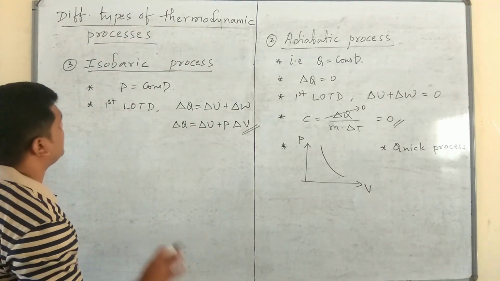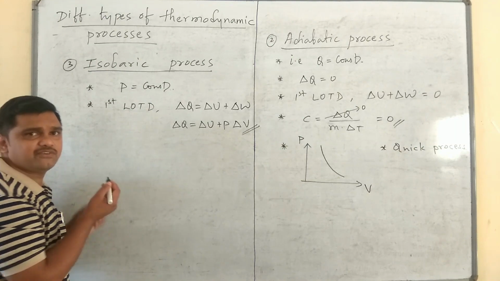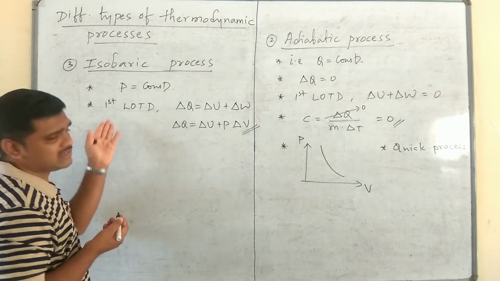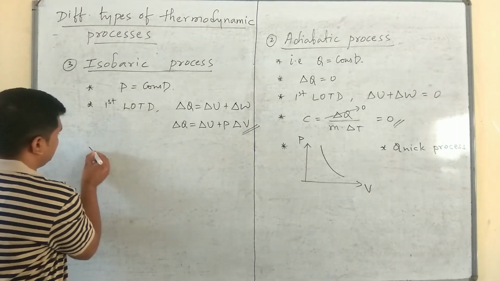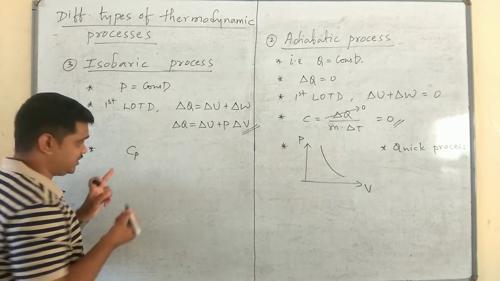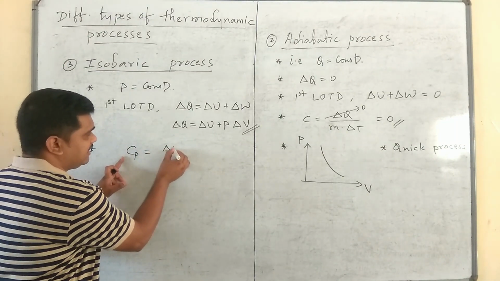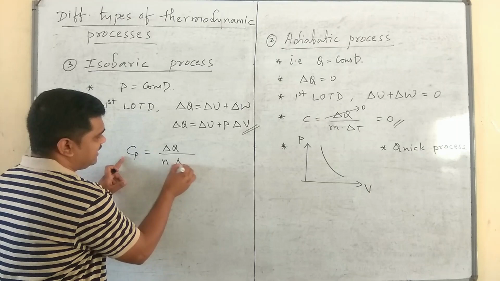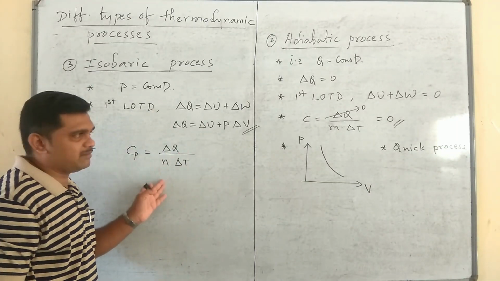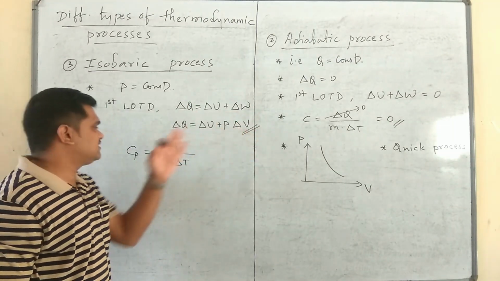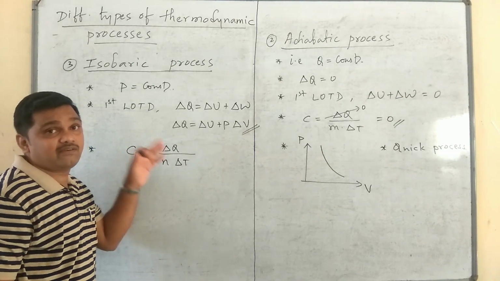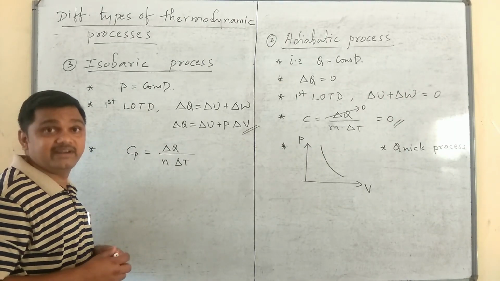Next, the molar heat capacity. We won't say specific heat capacity since we discuss a gas here. The molar specific heat capacity at constant pressure, Cp, is given by delta Q divided by n into delta T. In place of m, we simply put n because it is a molar heat capacity, which I have explained in my previous video in detail.